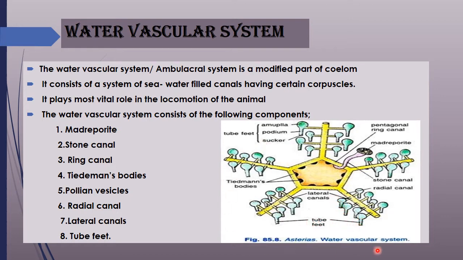So this is the basic diagram of the water vascular system or ambulacral system of starfish, which mainly consists of all these components: madreporite, stone canal, ring canal, Tidman bodies, Polian vesicles, radial canal, lateral canals and finally tube feet.